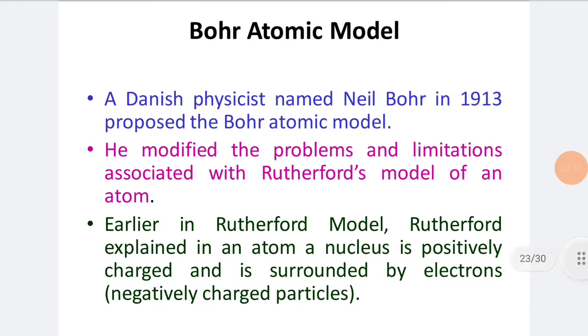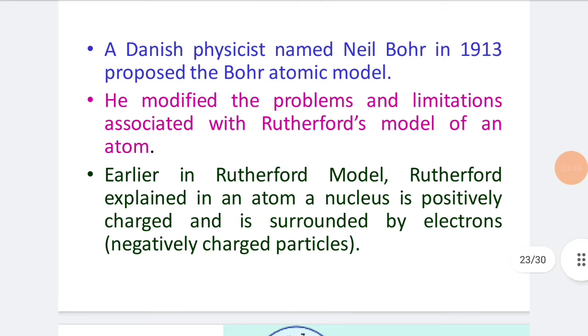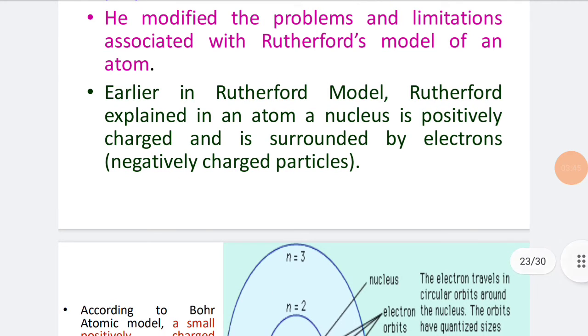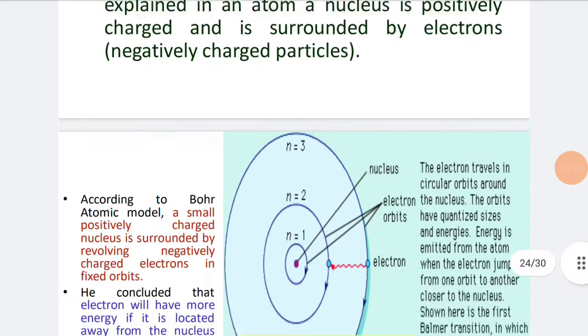Now let us see about Bohr's atomic model. A Danish physicist named Niels Bohr proposed the Bohr atomic model in 1913. He modified the problems and limitations associated with Rutherford's model of an atom. Earlier, in Rutherford's model, Rutherford explained that in an atom the nucleus is positively charged and is surrounded by electrons, which are negatively charged particles.